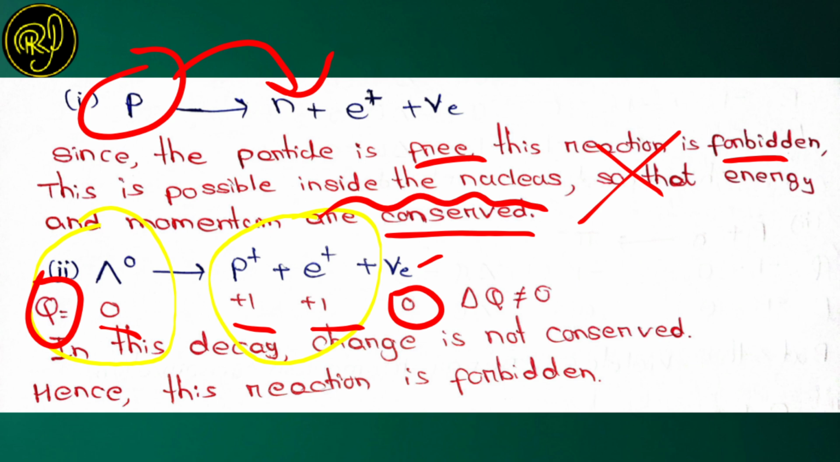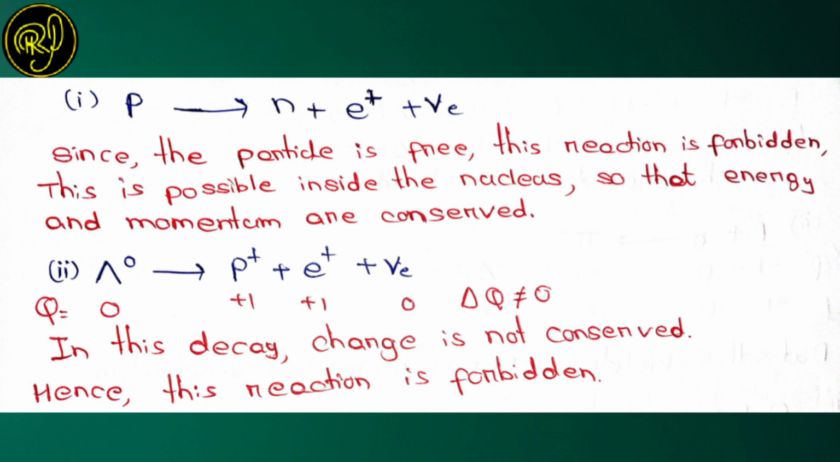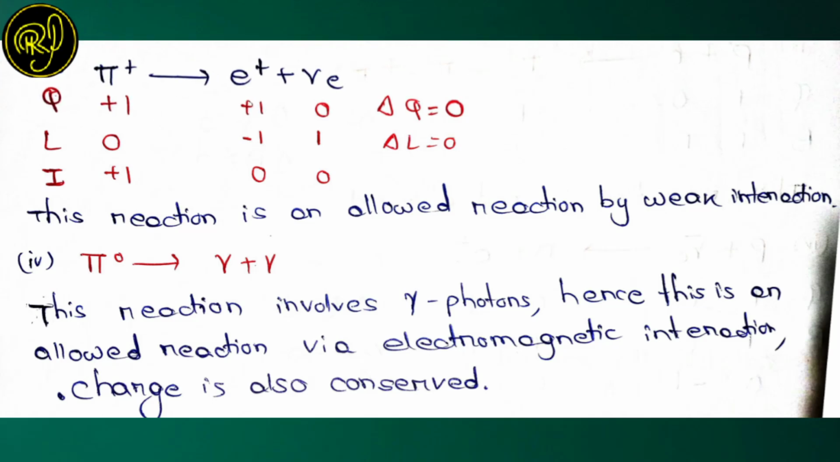The left hand side charge is not equal to the right hand side charge, hence charge is not conserved here. Since there is a violation of charge conservation, this reaction is also forbidden. So the first reaction is forbidden, and the second reaction is also forbidden. Now let us check the other two reactions.